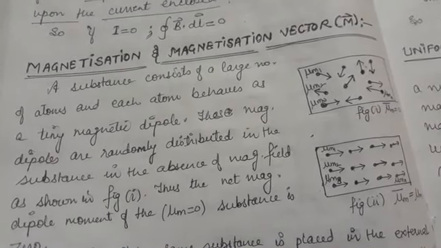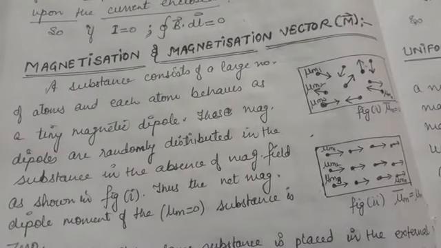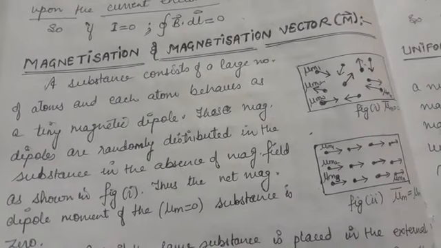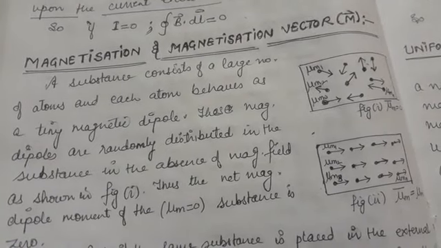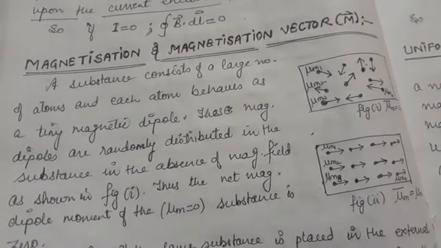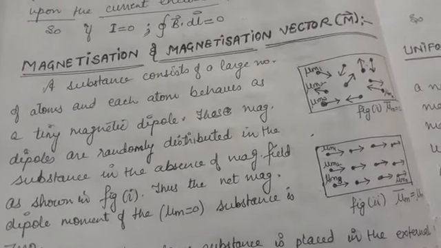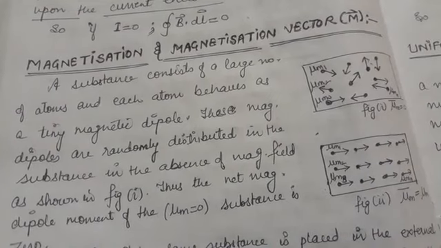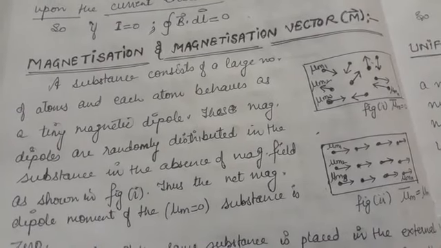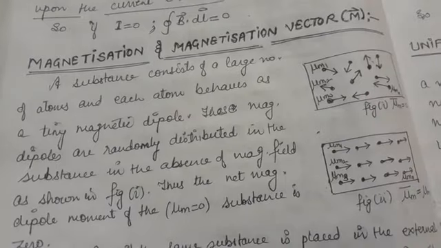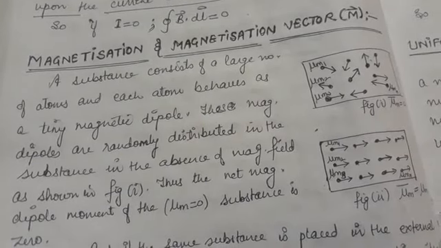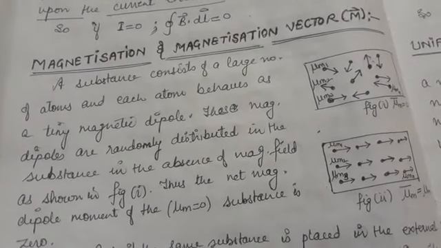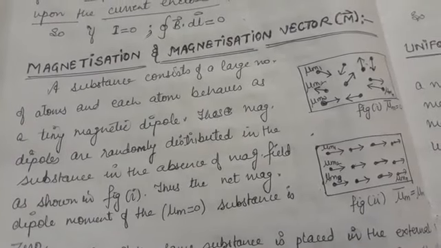Now, my dear students, in my current video, I am going to tell you about the very basics of magnetization, that is magnetization and magnetization vector M vector, because these are the things which you must learn about before learning about the various types of materials that behave differently inside the magnetic field. So let us try to understand first of all what is magnetization and what is magnetization vector M.